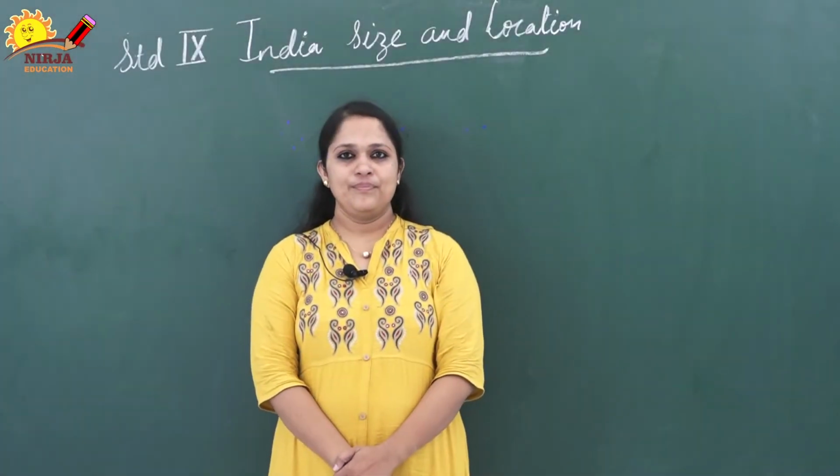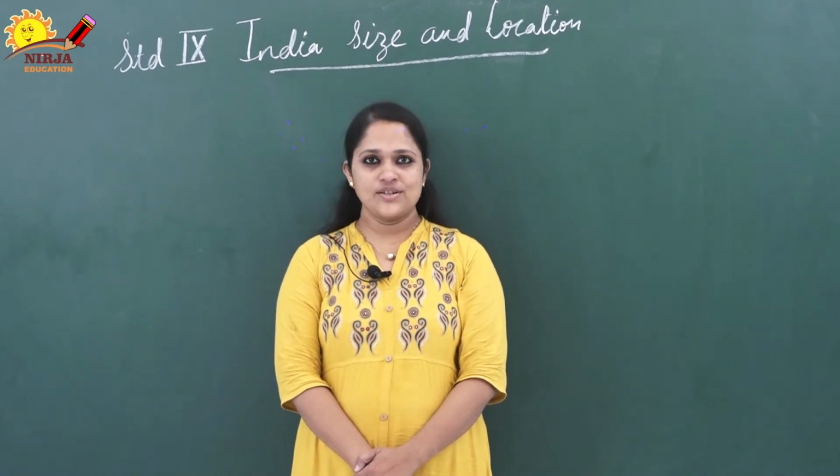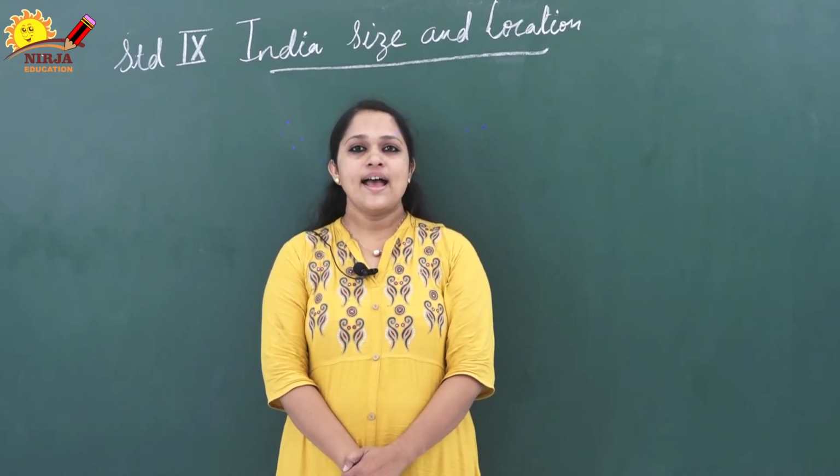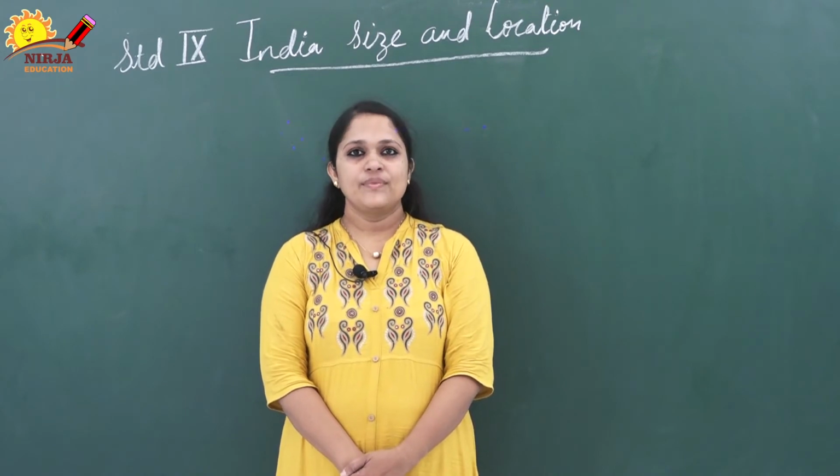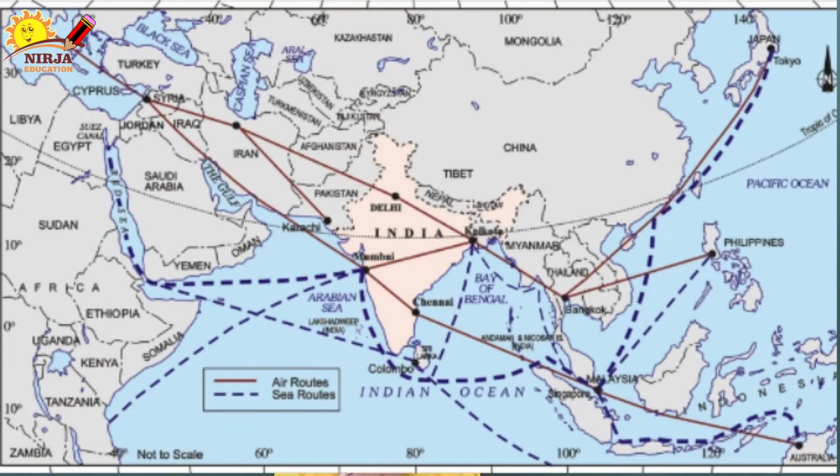India and the world. India is centrally located between East and West Asia. You can see on the map. India is located at the center of the trans-Indian Ocean routes, which connect the European countries in the west and the countries of East Asia.